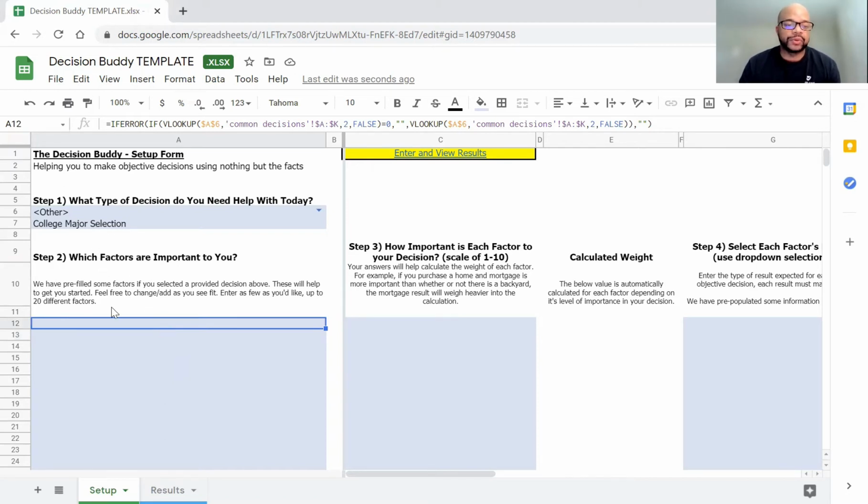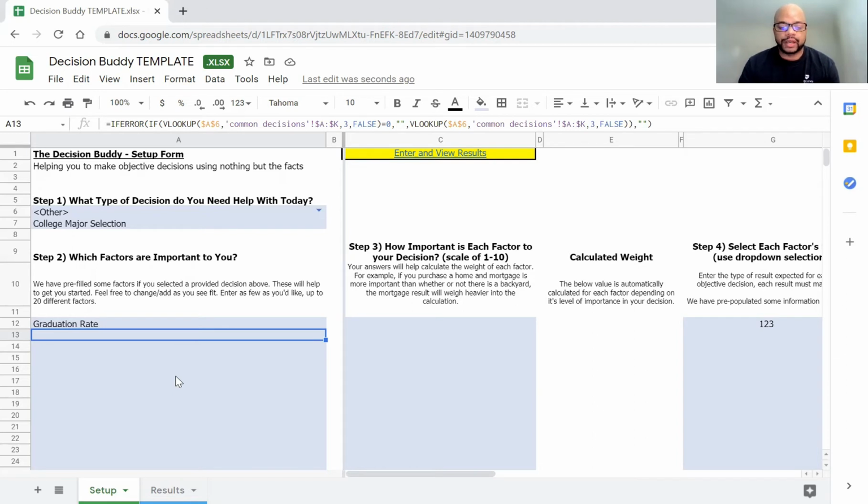So let's go on to step two. Which factors are important to you? Since this is not one of the pre-populated decisions, we're going to hand key in some factors. We're just going to do a few for the sake of time. But let's see. For a major, what's important to me? Let's say graduation rate from the specific university that I'm looking at. For a specific major, what is the likelihood of me graduating?